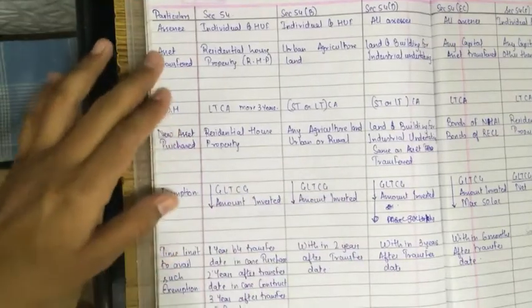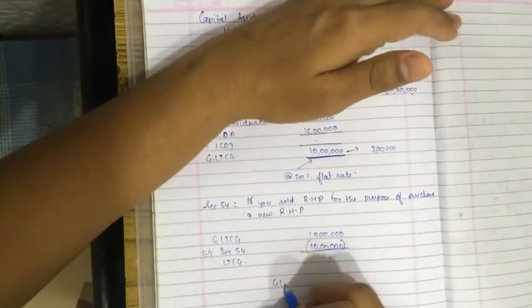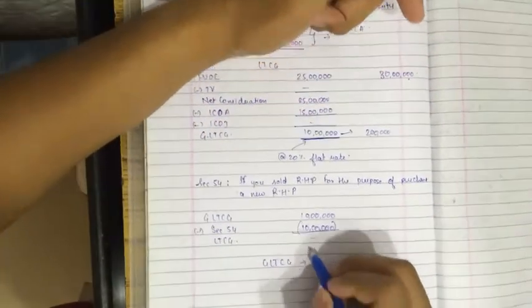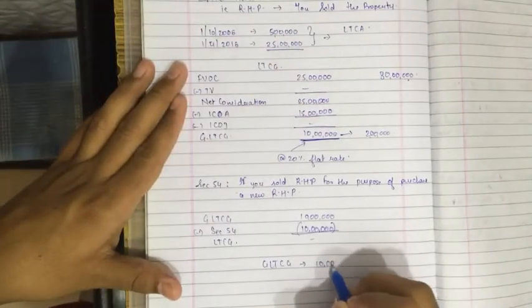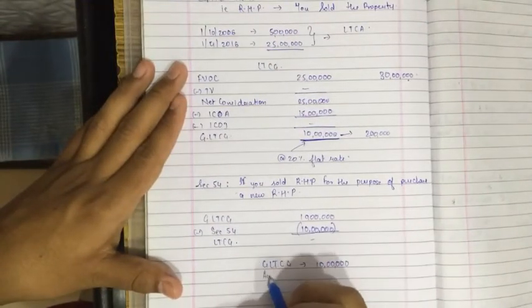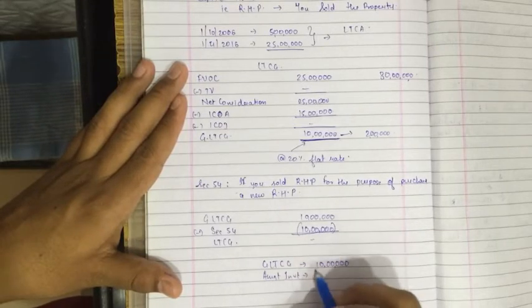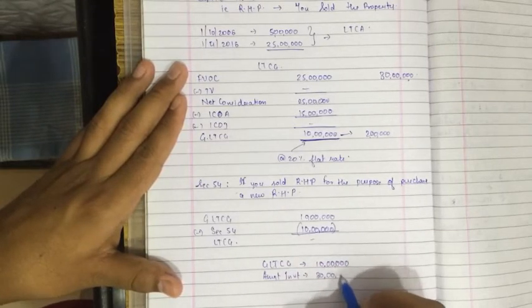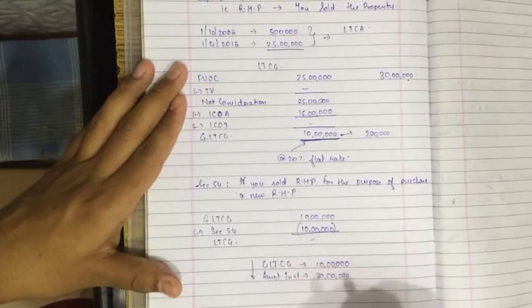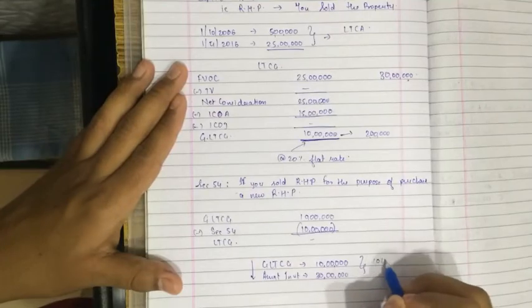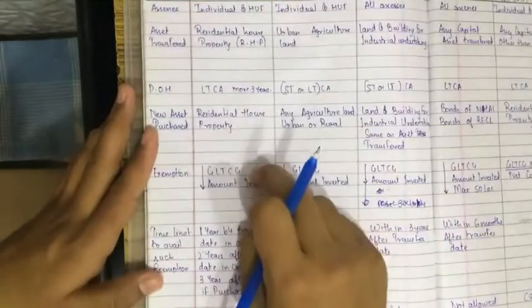In our example, gross long-term capital gain was rupees 10 lakhs, and amount invested, pardon my handwriting, was 30 lakhs. So whichever is lower will be taken as an exemption. Whichever is low, I hope you all are saying 10 lakhs. So 10 lakhs will be available as a deduction.